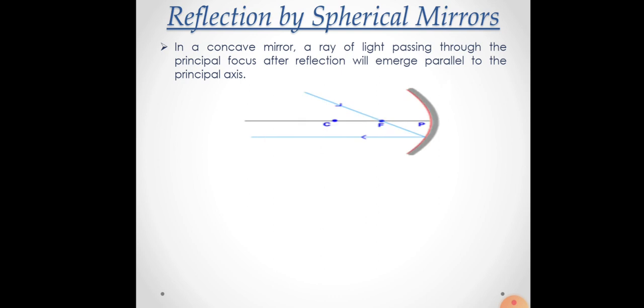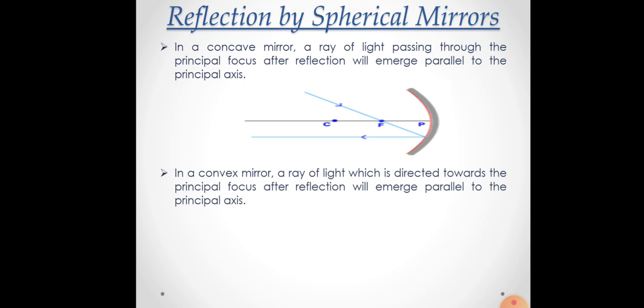Next is, in a concave mirror, a ray of light passing through the principal focus after reflection will emerge parallel to the principal axis. It means that when a ray of light is coming through the focus, in this diagram you can see, please note the arrow here, a ray of light is coming through focus, that is F, and after touching the mirror it is reflected parallel to the principal axis. Okay. The next one, in a convex mirror, a ray of light which is directed towards the principal focus after reflection will emerge parallel to the principal axis.